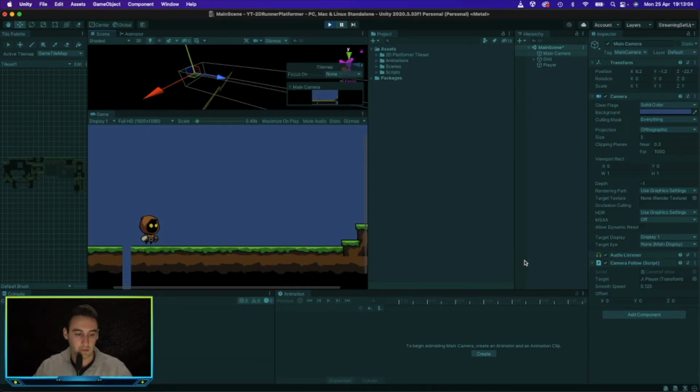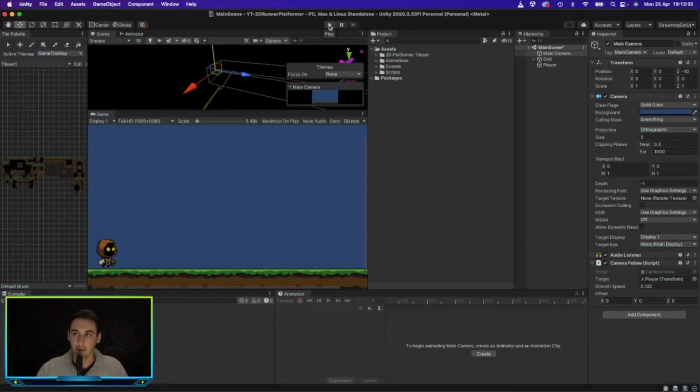We can't really do this while we're in gameplay, because as soon as we go out of gameplay it's going to reset itself. So we can see the position has changed. Let's go with 6 for X, Y at -1 maybe, and Z at -22.